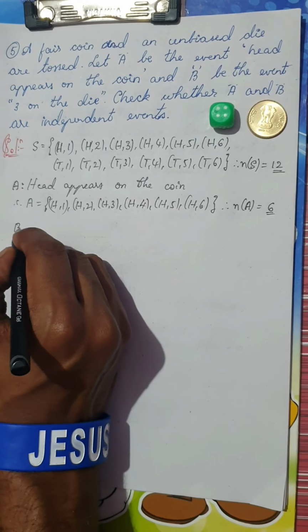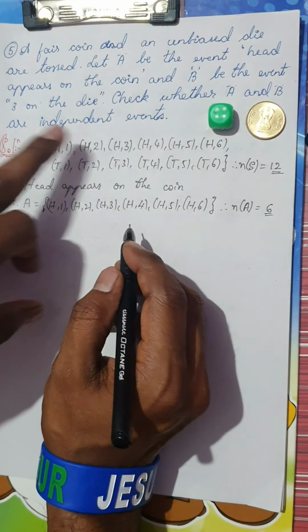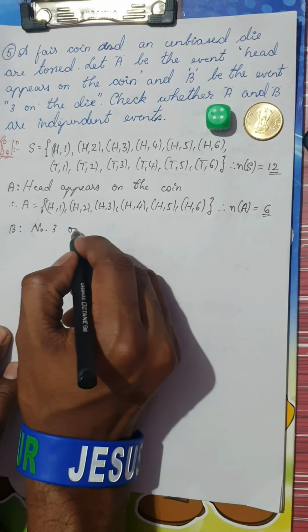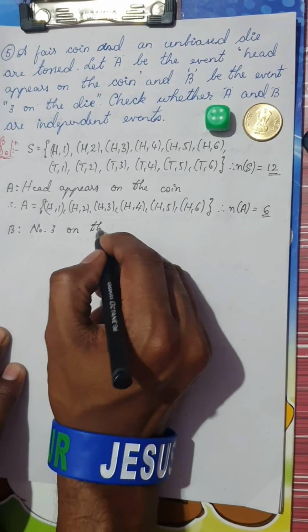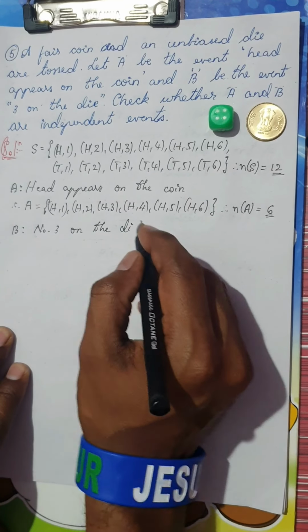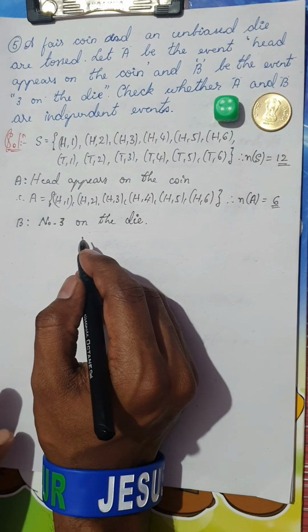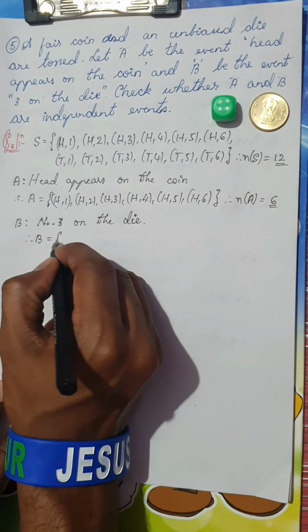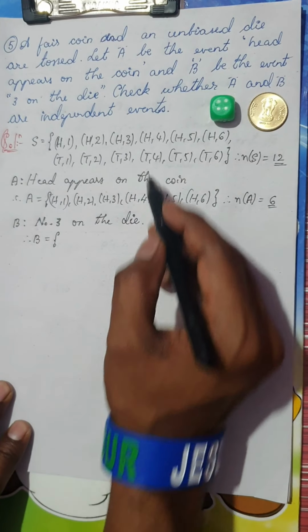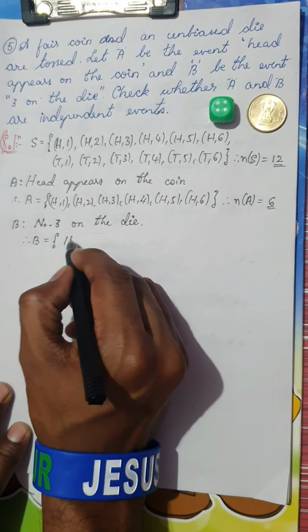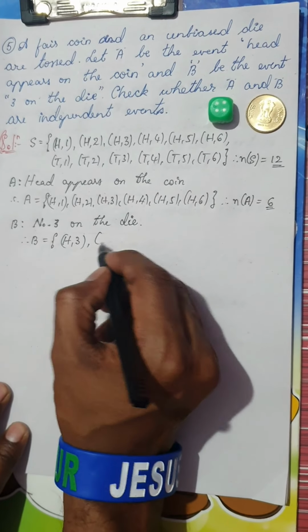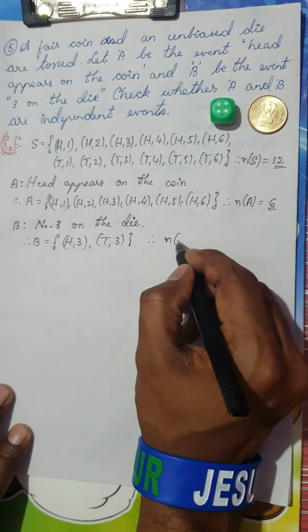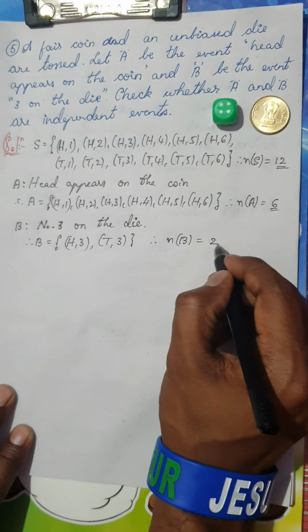Now let us frame the event B. What is the event B? Event B is 3 on the die, number 3 on the die. Which are the possible options where you have 3? Only these two options. That means with head I may get 3, or with tail I may get 3. Therefore, the number of elements in the event B is simply 2.